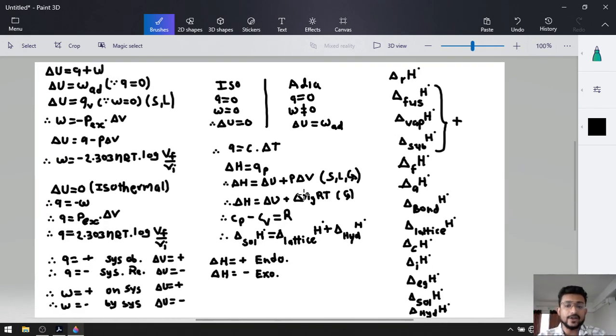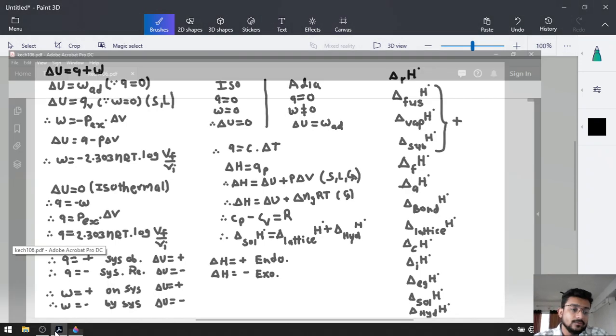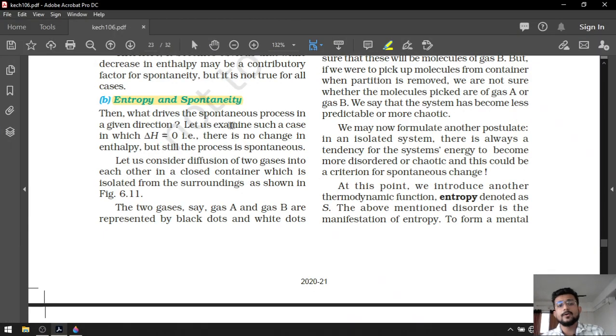This is all of your chapter. You can revise your chapter from this particular page also. So write it down on the front page of this chapter. Okay. Now let's talk about our next topic, entropy and spontaneity.